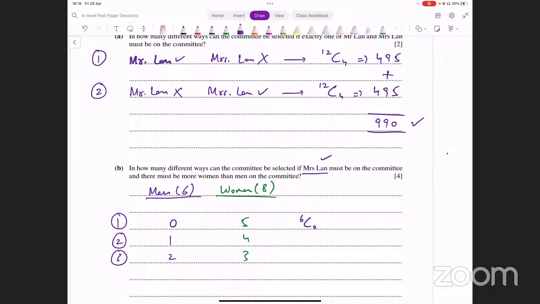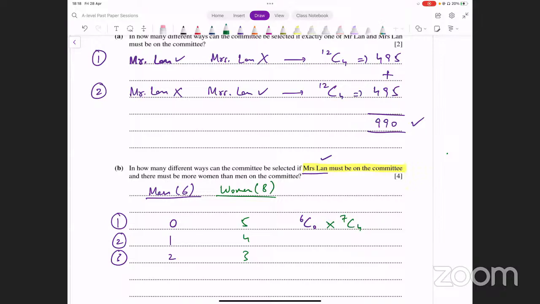Okay. अब second case में 8 में से आपने 5 women select करनी है. लेकिन remember Mrs. Lan is already selected. Okay. तो फिर आपने चूज क्या करना है? बाकी जो 7 है उन 7 में से आपने 4 और चूज करना है. So it's going to be 7C4, not 8C5. It's going to be 7C4.